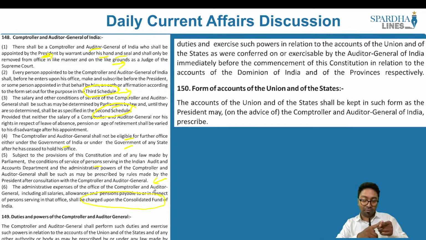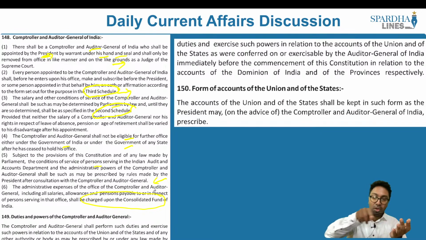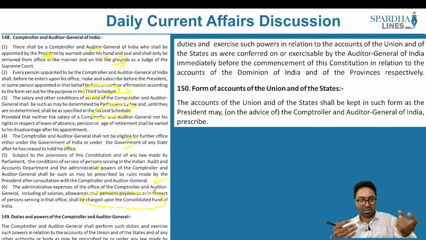So there are a few offices like the Supreme Court judges, High Court judges and the CAG, which is charged upon the Consolidated Fund of India, because they need not depend on the executive for their salaries. Such officers are given complete independence so that they can act independently without any external pressure. One such office comes under the Comptroller and Auditor General, which is charged upon the Consolidated Fund of India.